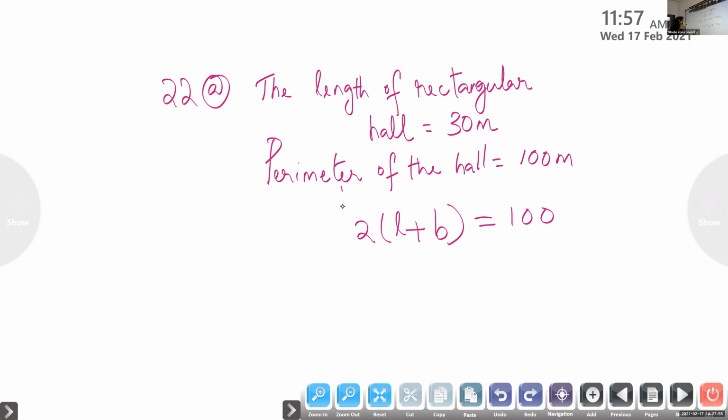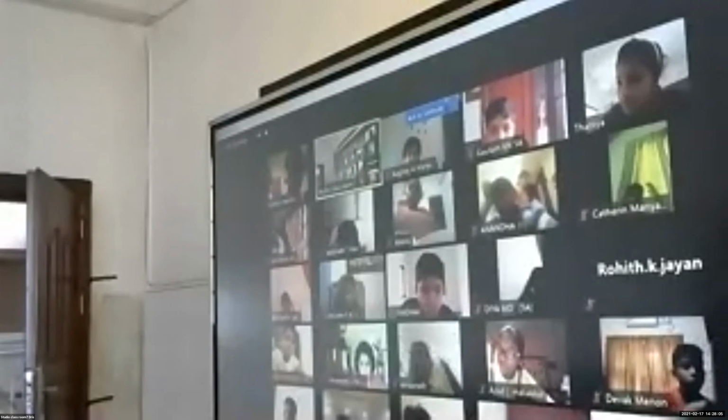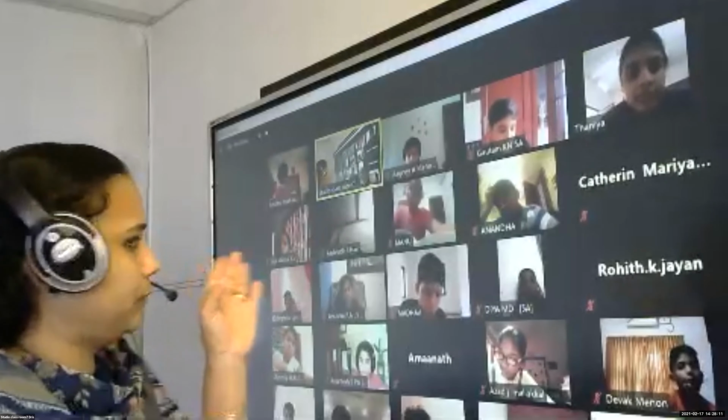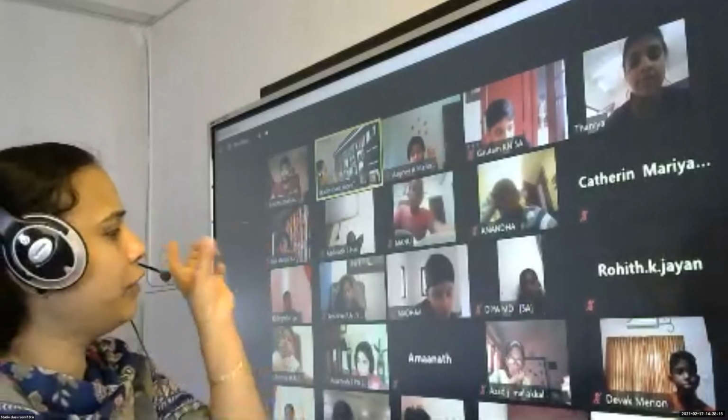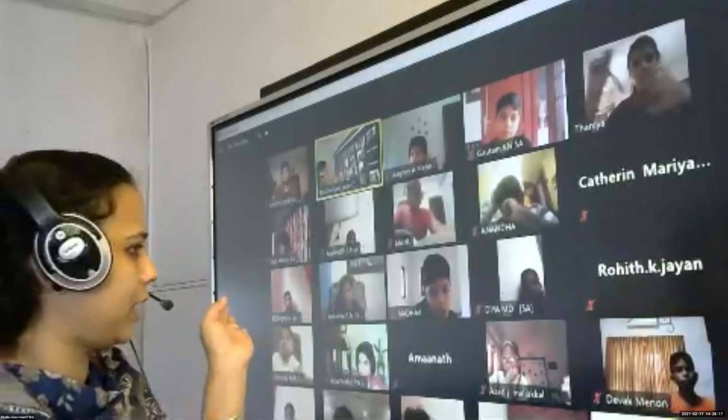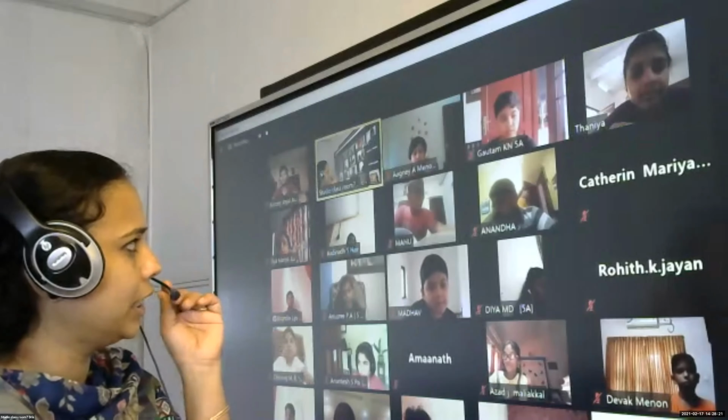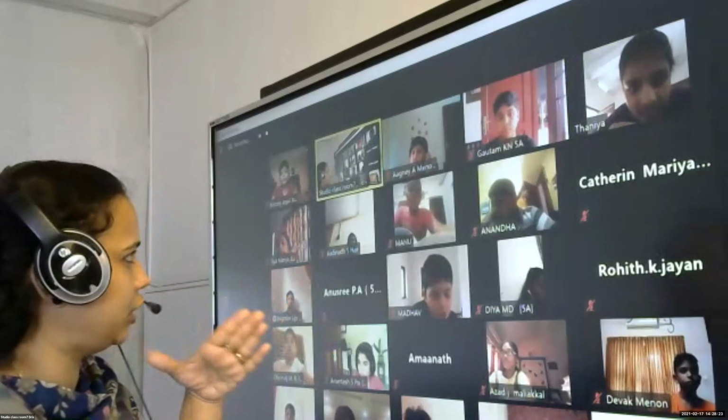Okay. So children, we should do the opposite of it. You will learn in higher classes how to solve this. If there is a plus on the left hand side, when you take that to the right side, it will be the opposite of addition.